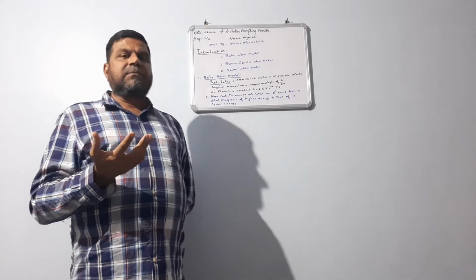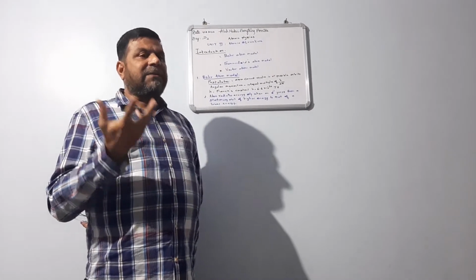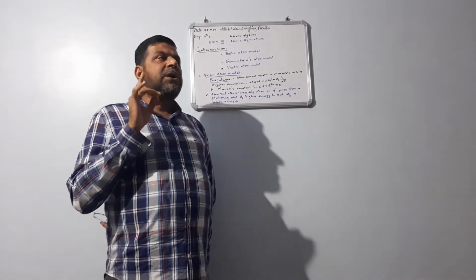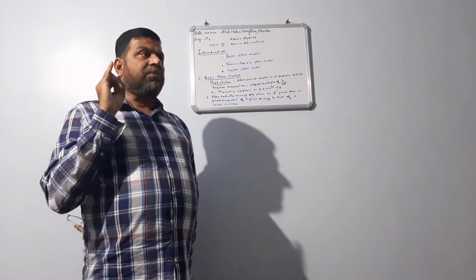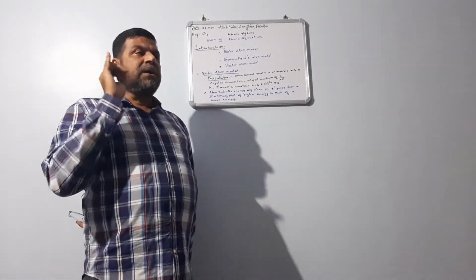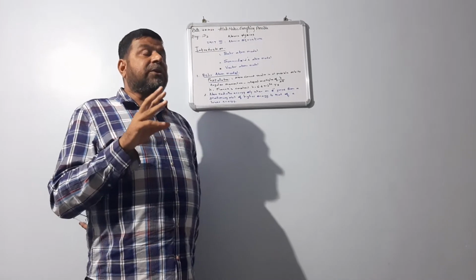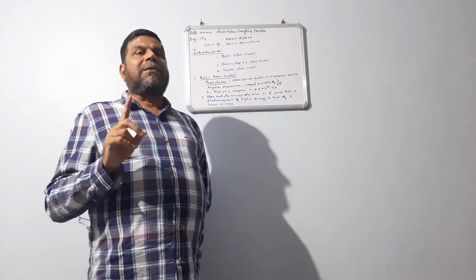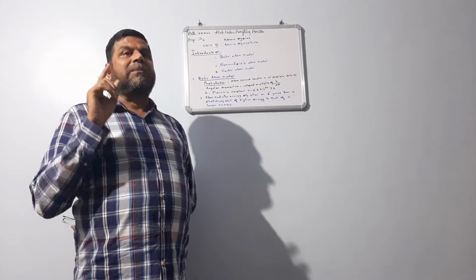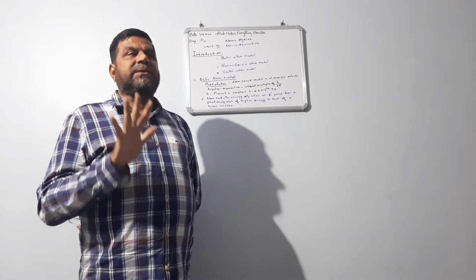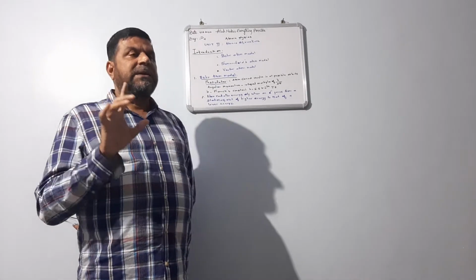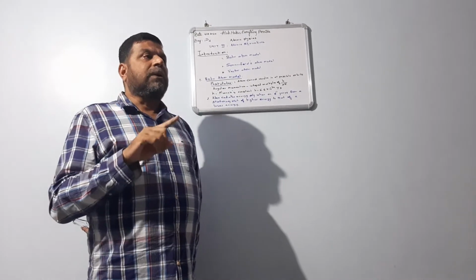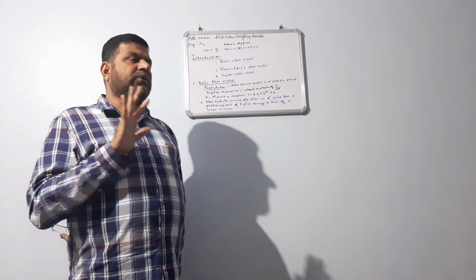Next we have to consider the electron. Electron will always have negative charge. Remember, proton positive charge, electron negative charge, neutron no charge or neutral. Two things you have to remember. One, mass of the electron is 9.1 into 10 power minus 31 kg. Charge of the electron is equal to 1.6 into 10 power minus 19 coulomb. Okay, now you remember this.